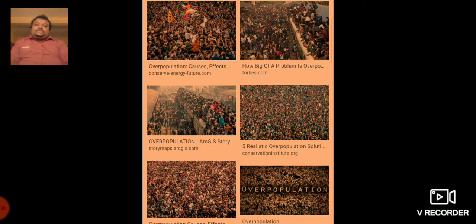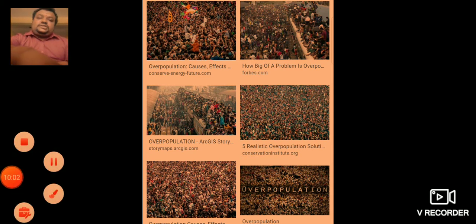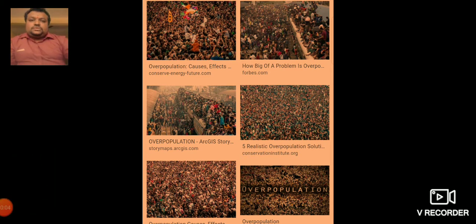Understood? The next one is growing industrialization. See industrialization, why is there an expansion of industries or growing industries? Because of population growth, because there is more demand for goods.